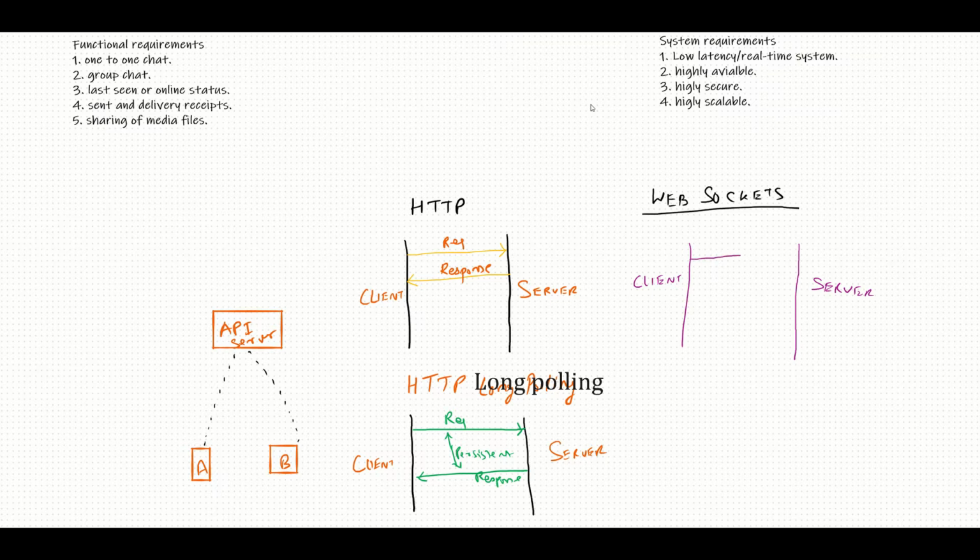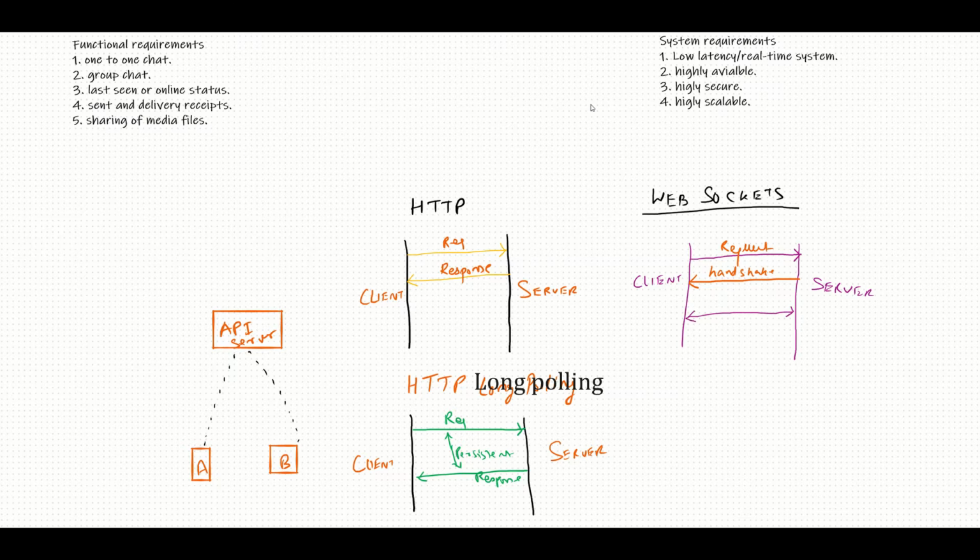The client initiates a request, and the server responds back with a handshake. And after that, there is a persistent duplex connection open between them. So now the communication can be real time.